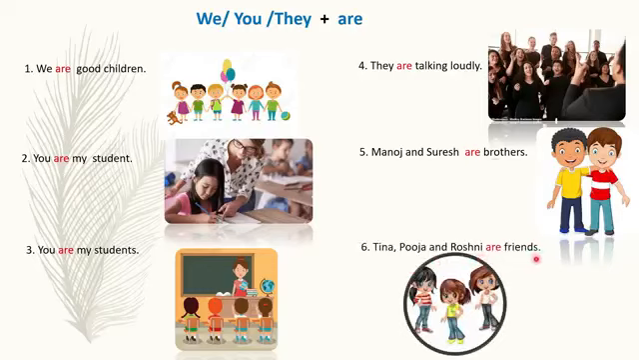Here you can see more than one person, right? So, are is used to speak about more than one person or thing. And with you always comes are. Okay?